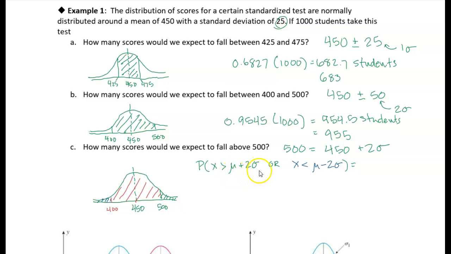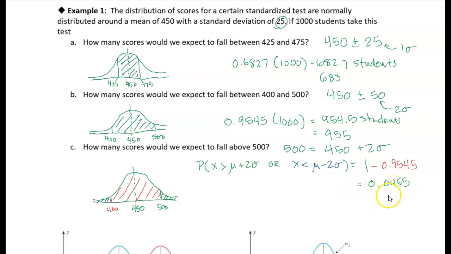So the probability that my random variable is greater than mu plus 2 sigma, or that the random variable is less than the mean minus 2 sigma, is equal to the area under the entire curve minus this area that I've marked in red, which we know is 0.9545. If I do that calculation, what I get is 0.0455.